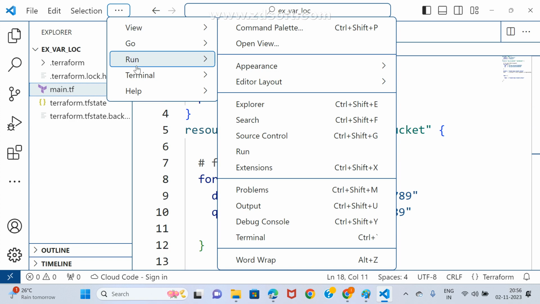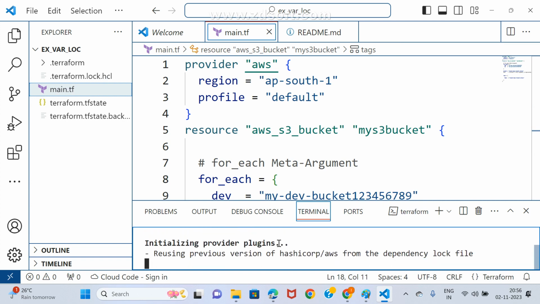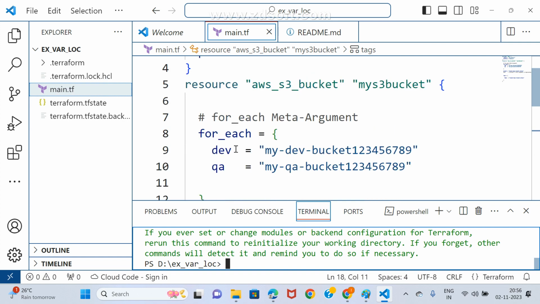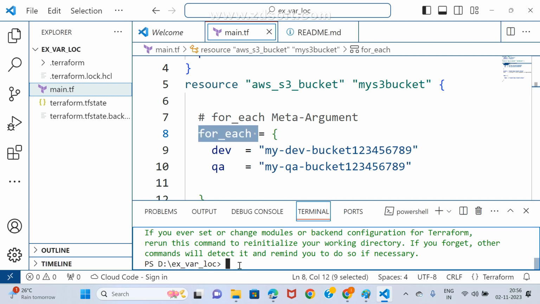View, terminal. First, terraform init. Terraform init. See, without this for each, we can't create two buckets. We can create only one bucket.